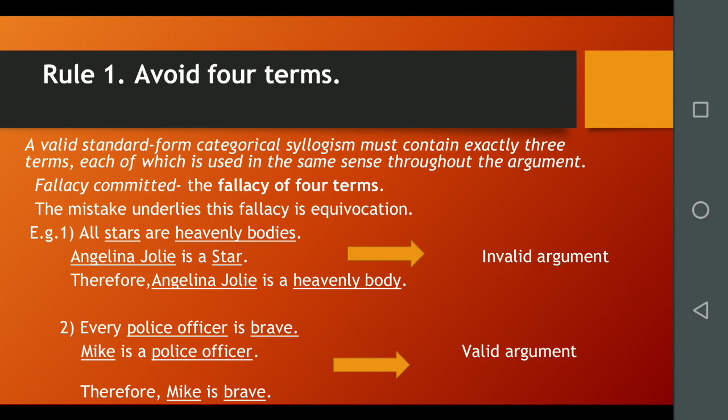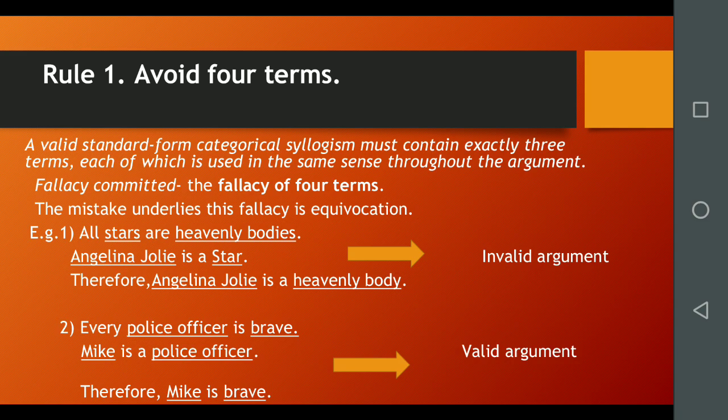But the word stars here is used with two different senses. It is an ambiguous word. It is the middle term having two different meanings. The first, stars, denotes heavenly bodies, meaning stars in the sky, and Angelina Jolie is a star, meaning that she is a celebrity in the film industry. So both the words have different meanings. So the conclusion Angelina Jolie is a heavenly body is an invalid argument.